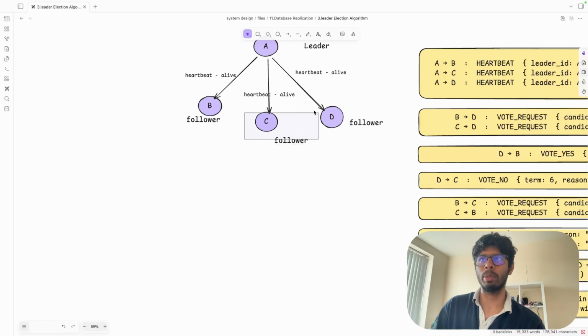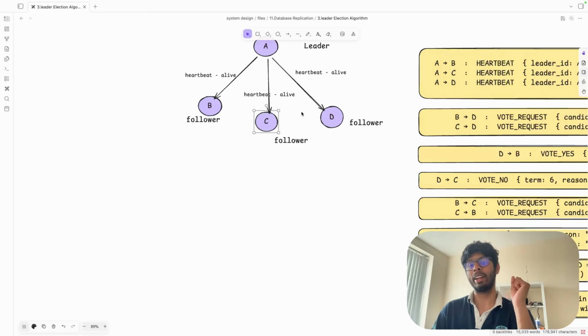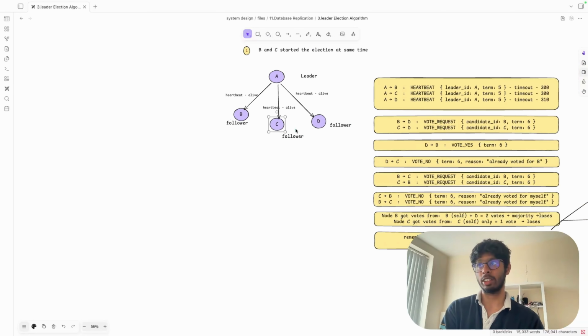This time C will win because C is the most updated one, and B will also vote for C and D will also vote for C. So this is how this leader election works.